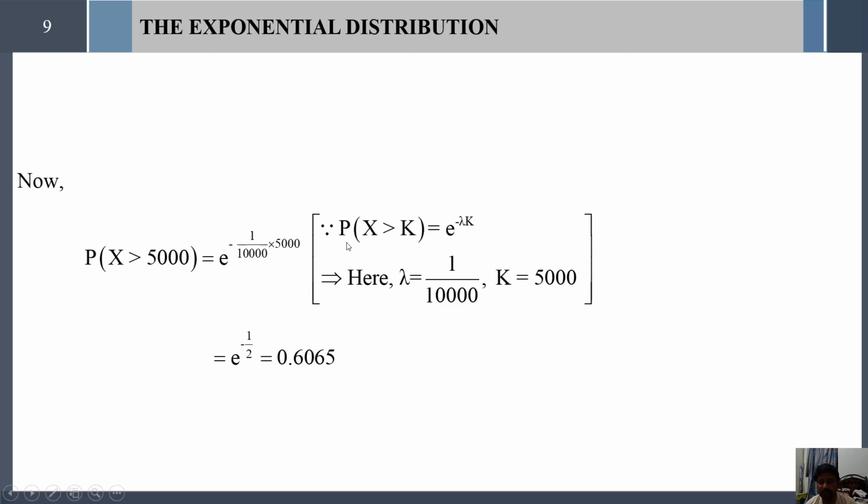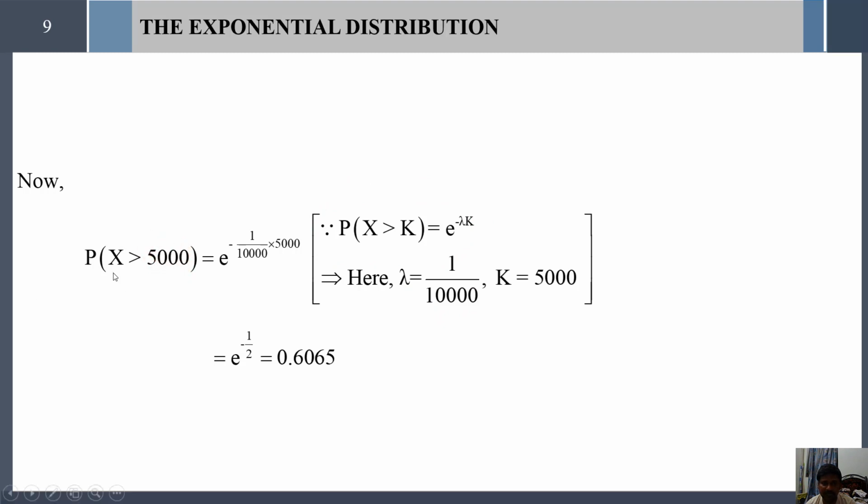We have seen in a previous video lesson, when deriving the memoryless property, we got this factor. This factor is very important: probability of x greater than k equals e to the power minus lambda into k. This is applicable for the exponential distribution. Here lambda equals 1 divided by 10,000, and this k value is nothing but the lower limit.